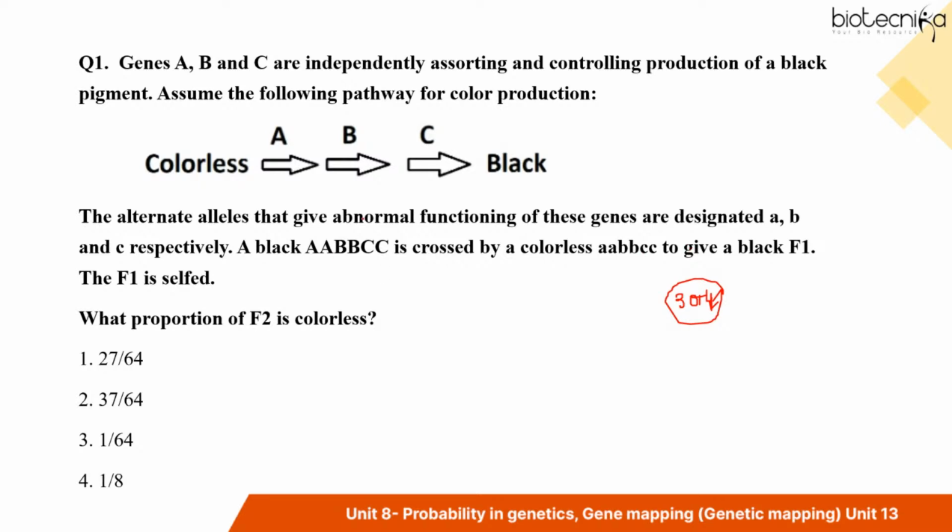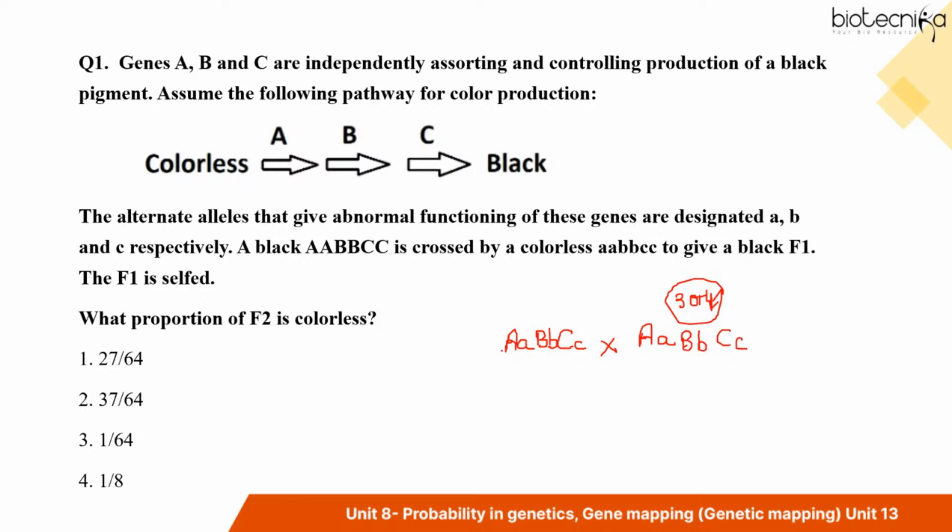Okay, coming back to my question again. I'm getting mixed answers. Some are saying option 3, some are saying option 2. So I gave you a choice that you can draw the Forked-line method or Punnett square and then calculate, because you have to perform selfing of the F1 generation, which is this.